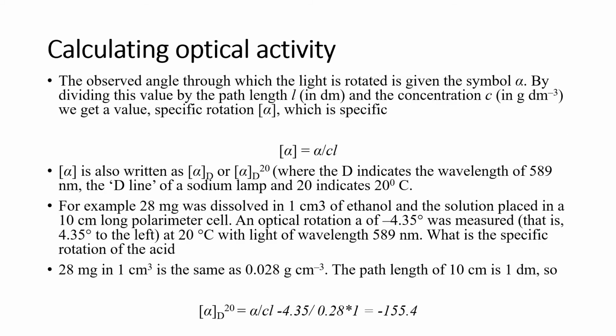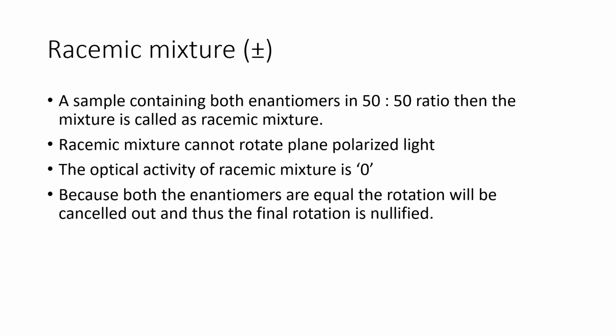Dextrorotatory means right hand side, that is positive, and levorotatory is called negative. So whenever there is an equal amount of enantiomers, that means both enantiomers are present in the sample, one enantiomer rotating the plane polarized light to the left side and the other rotating it to the right side. If these two enantiomers are present in 50-50 ratio, that means they are equal in amount, then the mixture is called a racemic mixture.